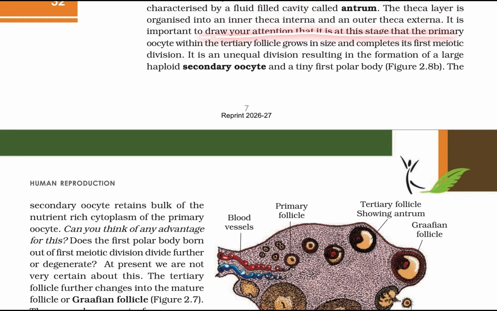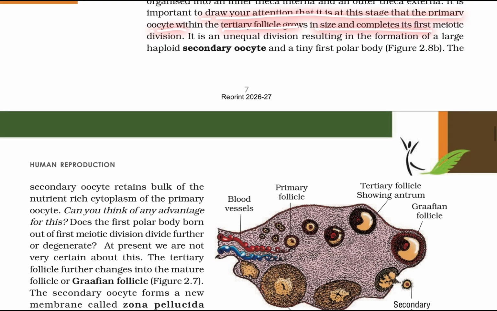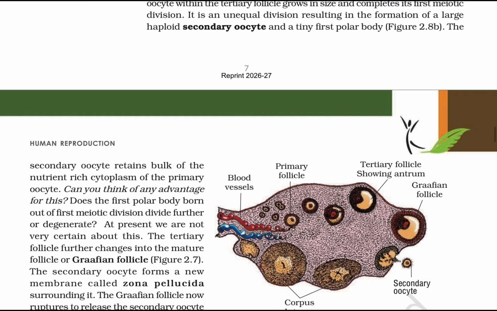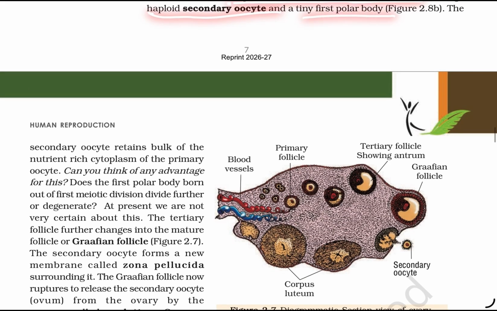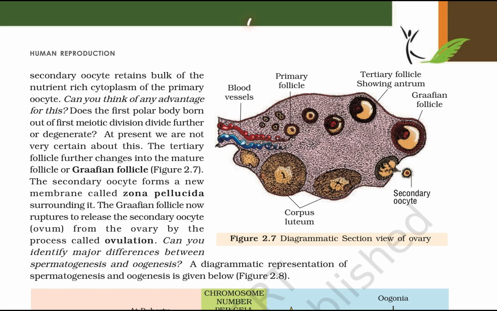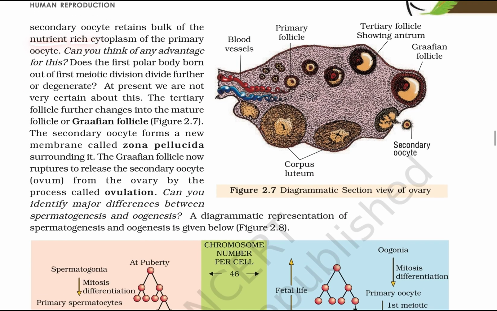It is important to draw attention to the fact that it is at this stage that the primary oocyte within the tertiary follicle grows in size and completes its meiotic division. It is an unequal division resulting in the formation of a large haploid secondary oocyte and a tiny polar body. The secondary oocyte retains the bulk of the nutrient-rich cytoplasm of the primary oocyte.